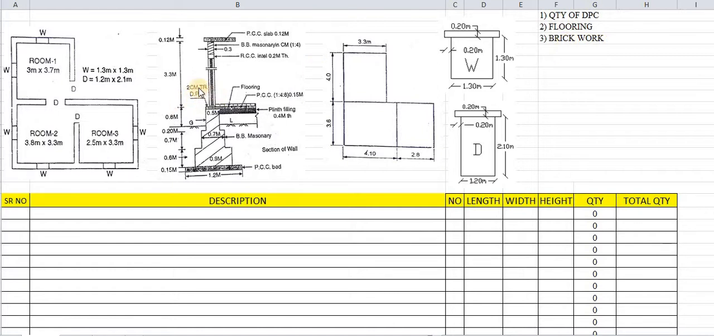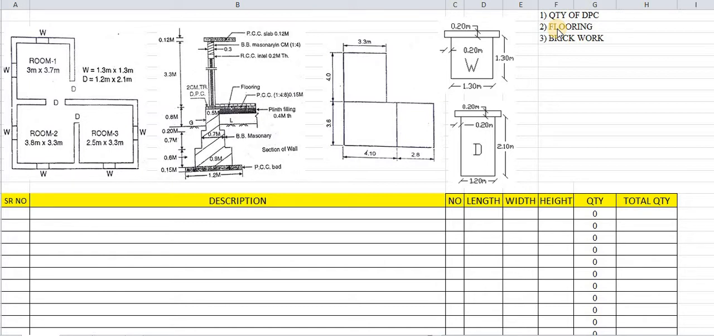That means DPC is to be calculated, flooring is to be calculated, and most important is the brickworks, which has a height of 3.3. The 3.3 is the height from the floor up to the bottom of the slab. The height has been given as 3.3 meters. So these three quantities, DPC, flooring, and brickworks, we will find out in today's lecture.